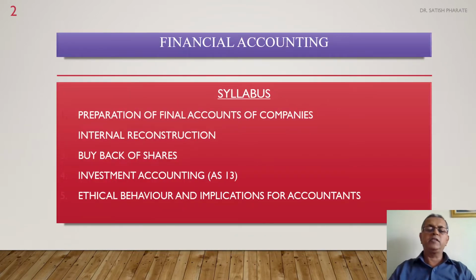The financial accounting subject has the following syllabus. Topic number 1, preparation of final accounts of companies. Topic number 2, internal reconstruction. Topic number 3, buyback of shares. Topic number 4, investment accounting as per Accounting Standard 13. And the last one is ethical behavior and implications for accountants. Today we will focus on the first topic, or module, called preparation of final accounts of companies.